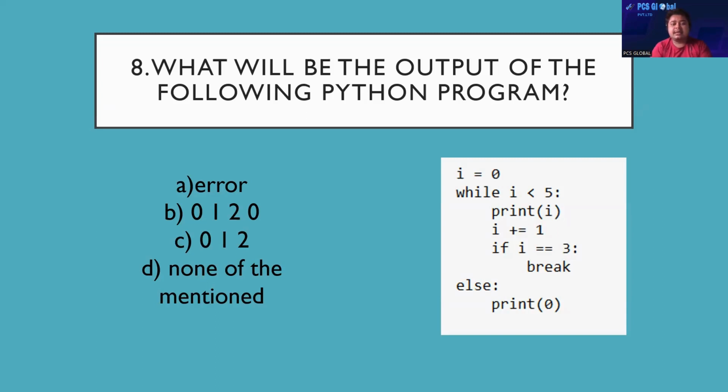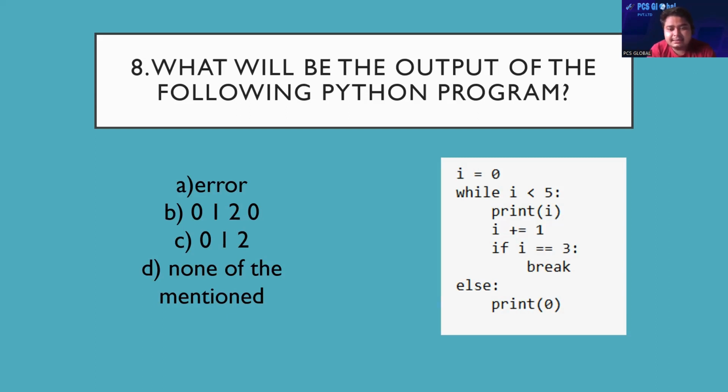Then there is if i == 3, then colon, then break. Then there is an else that is beneath the while. See very carefully, and print(0). So what will be the output of the following Python program? Is it error, or 0 1 2 0, or 0 1 2, or none of the mentioned? So let's think about how the program is going on.